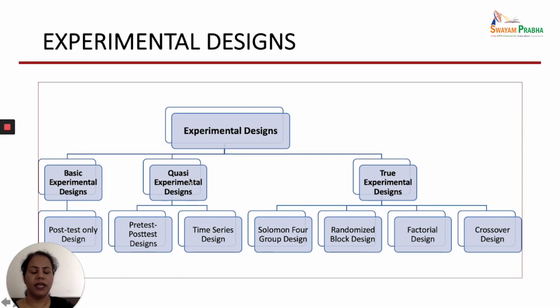So we are having the two characteristics of the experimental designs. True experimental design is having all the three characteristics, where the researcher manipulates, the researcher uses the control, and randomization is also used. So these are the different types of the research designs which we will be talking about one by one.